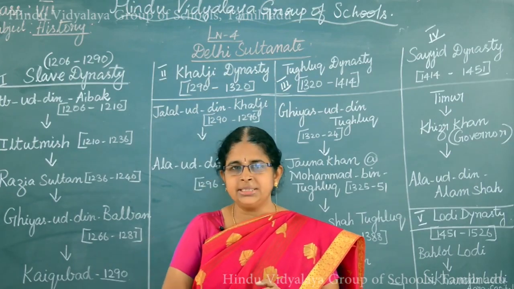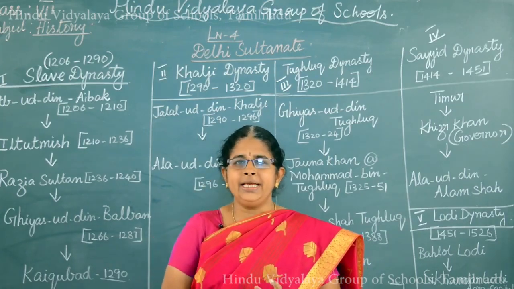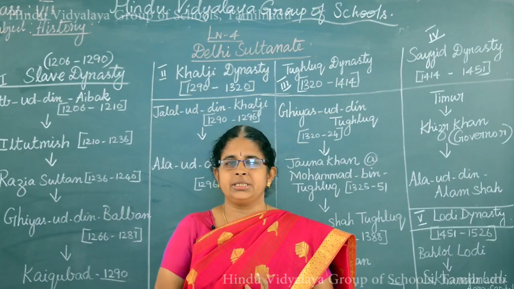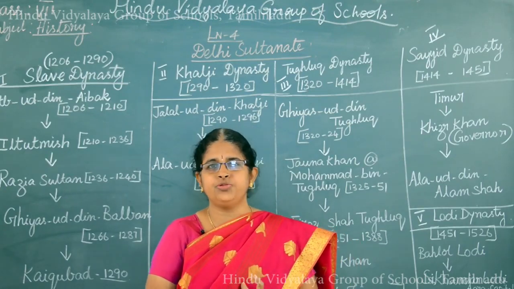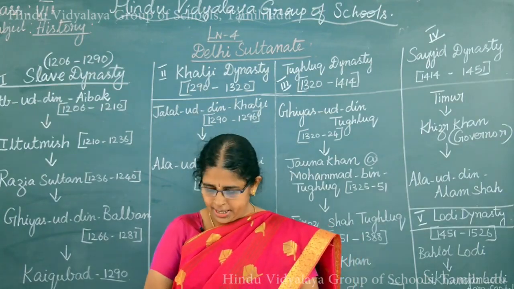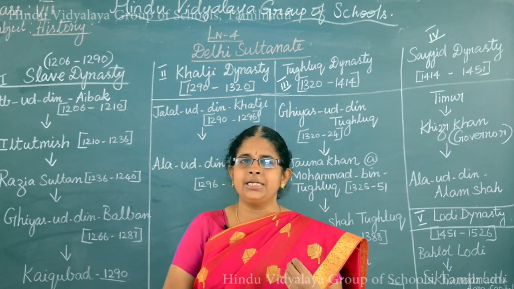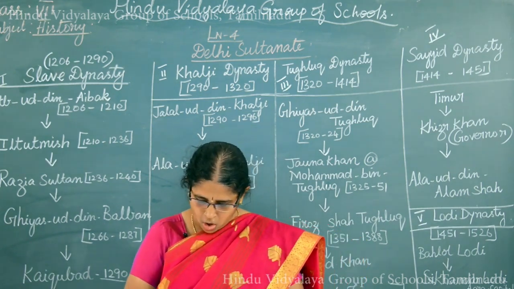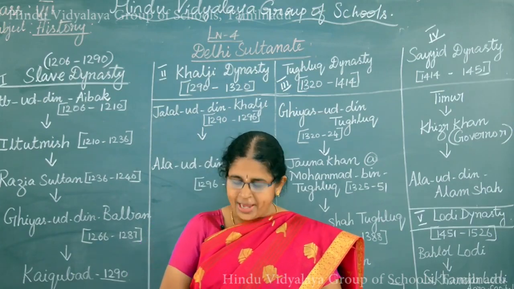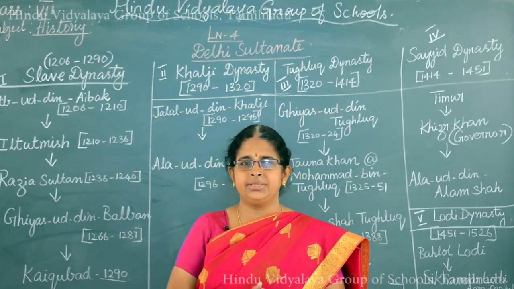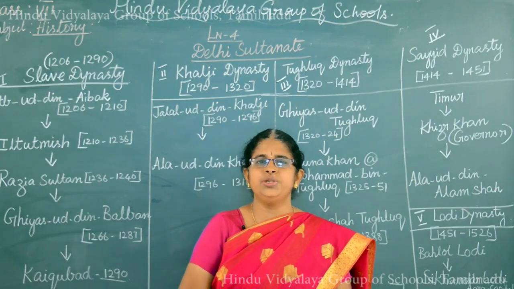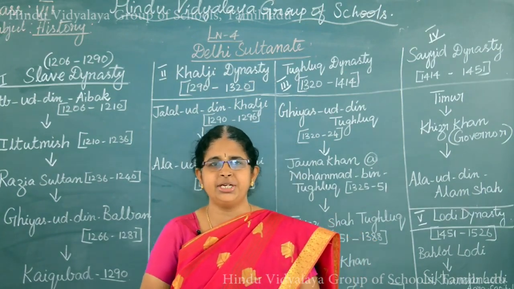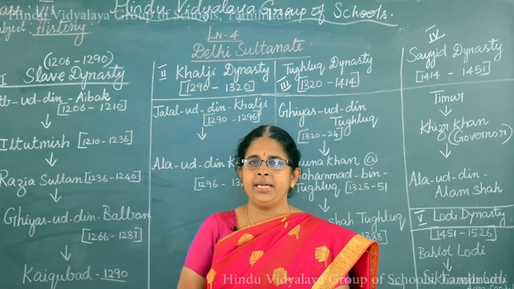And the second one is the advent of the Islam religion was successful during the early period. And the third one is the Muslims had a superior army, the Indians were not able to withstand their army, and the failure of the Indians to defend themselves. So, these are the reasons which made the Turkish people establish their empire firmly in India.